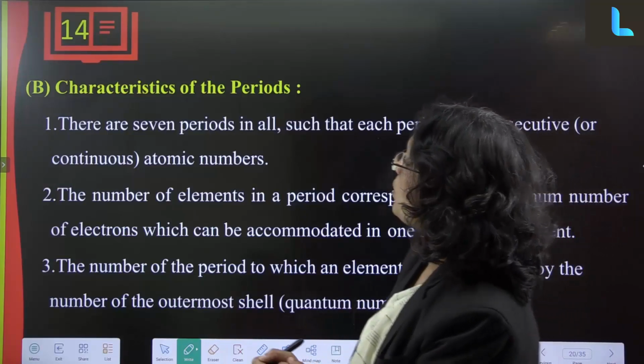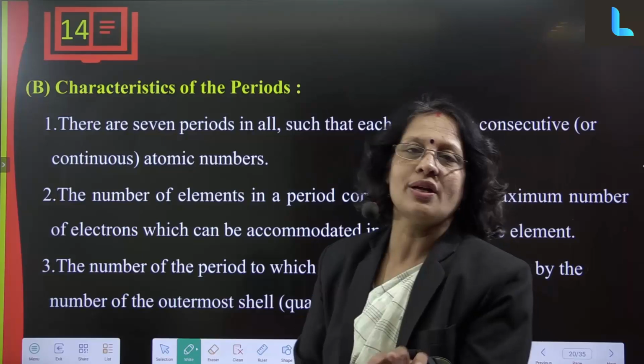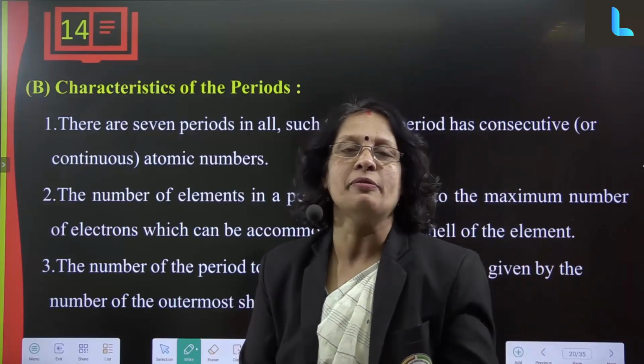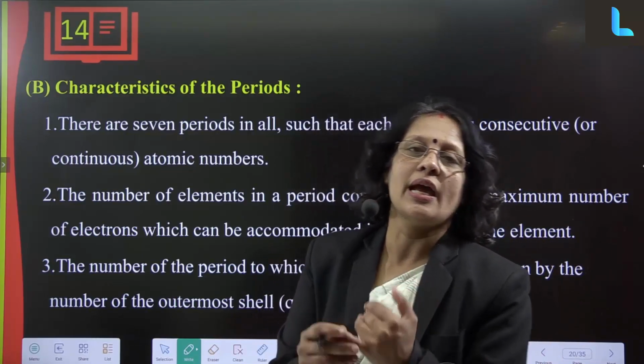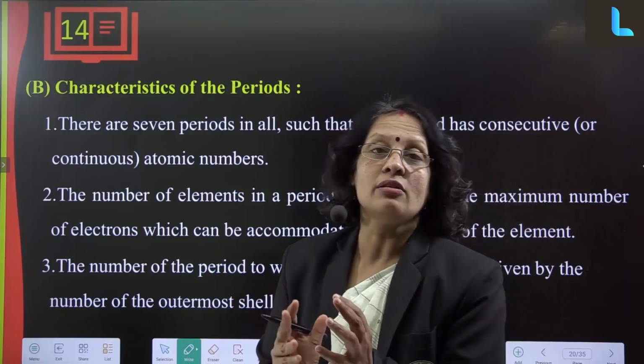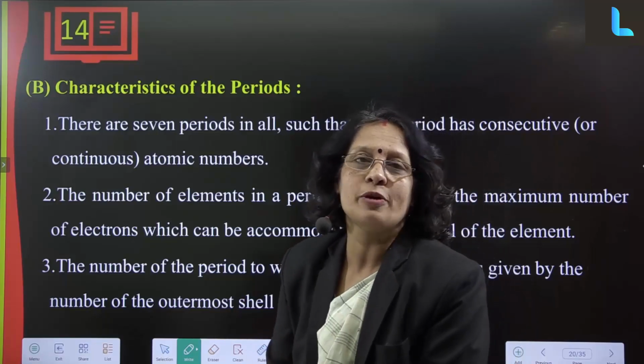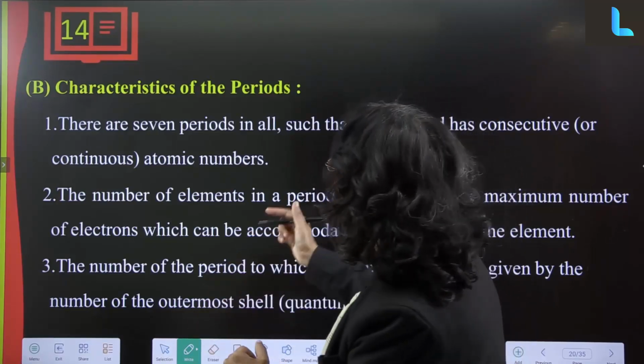In transition elements the incomplete d orbital is present, and because of that their behavior and properties are very different. Why? Because they act as catalysts, they make complex compounds, and they show colored compounds. So, transition elements exhibit many different properties.